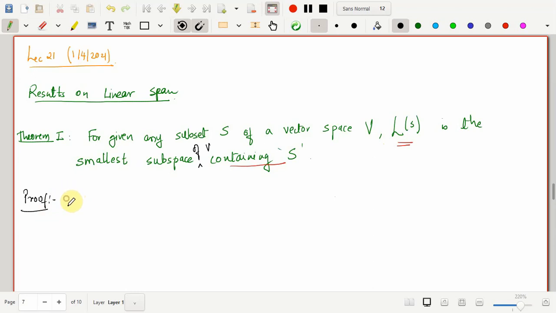The first claim that we have is that S is a subset of the linear span of S, and that is very easy to observe.